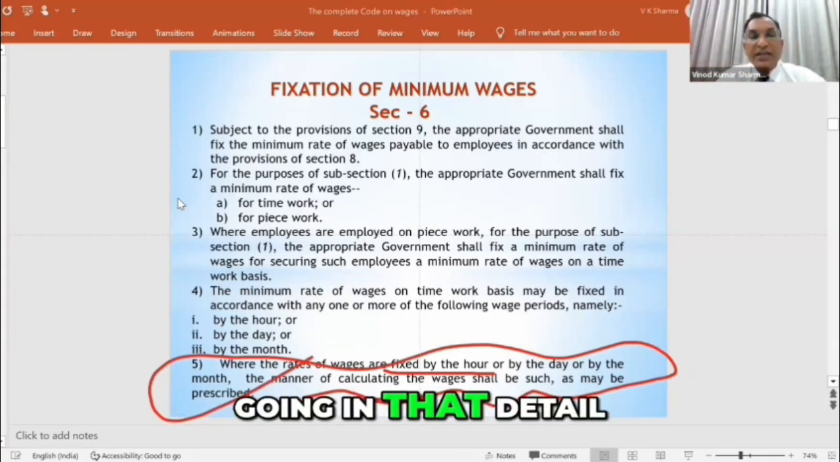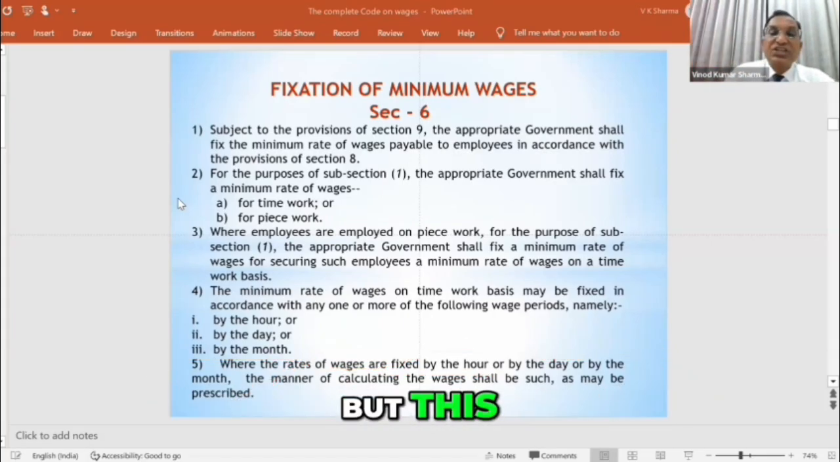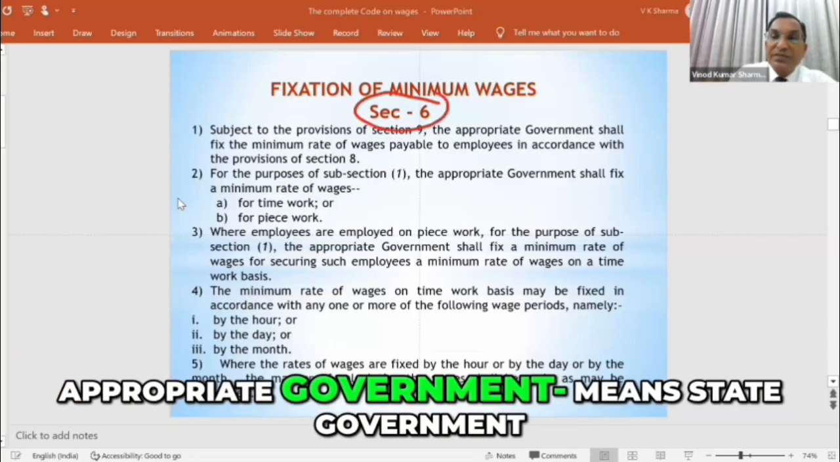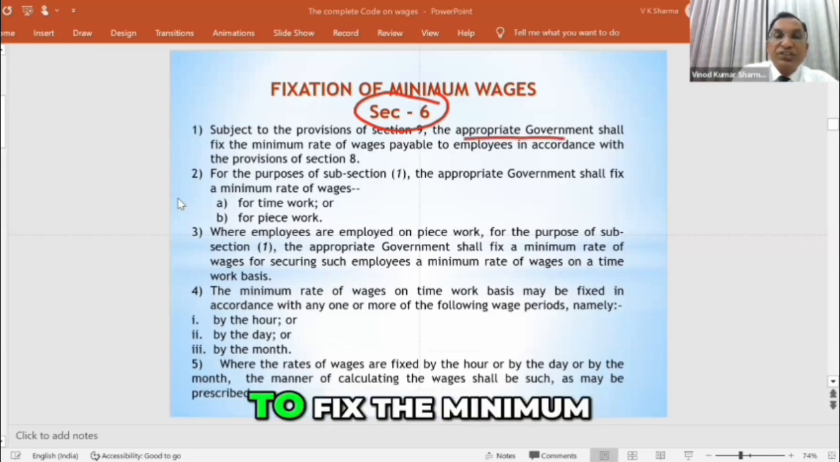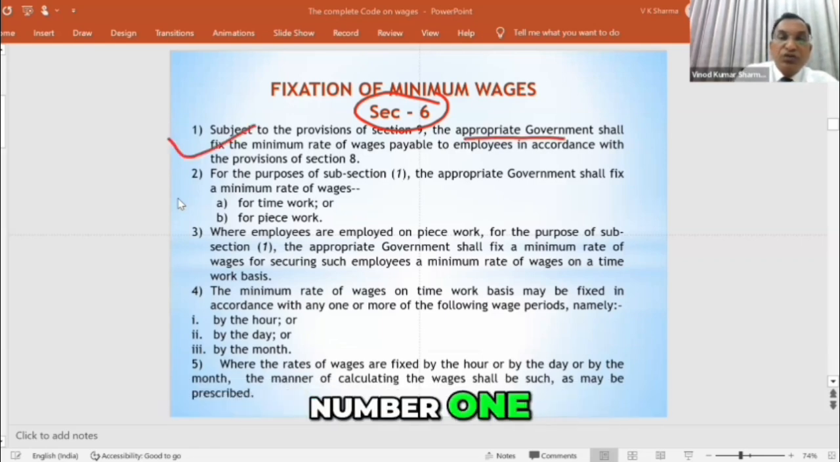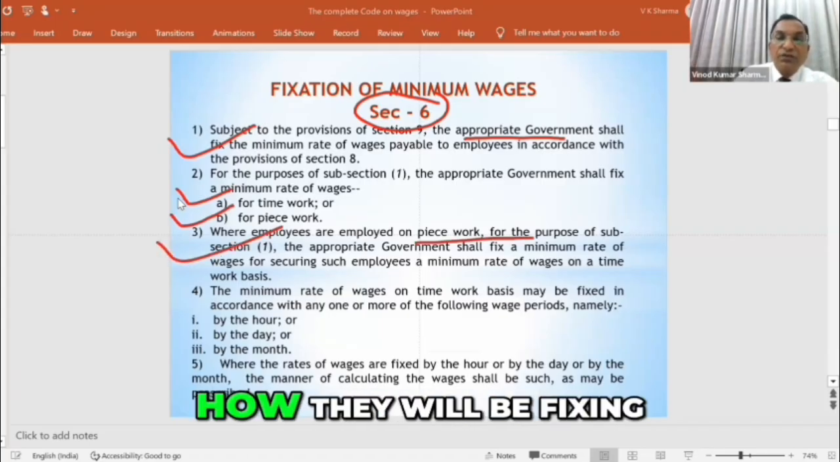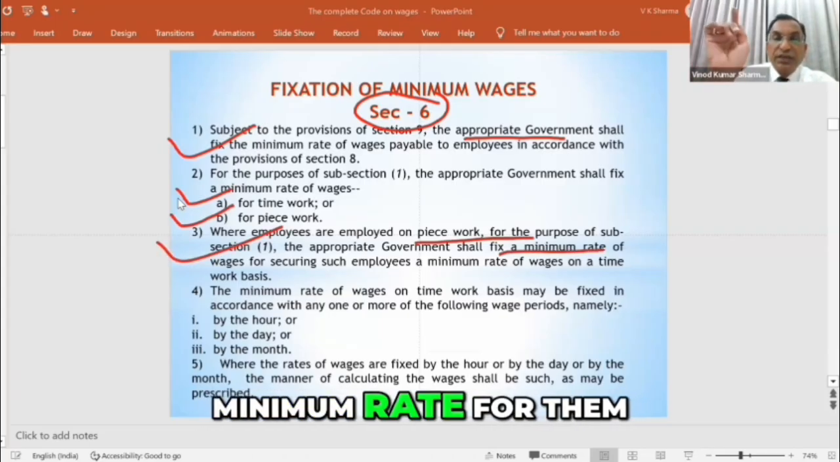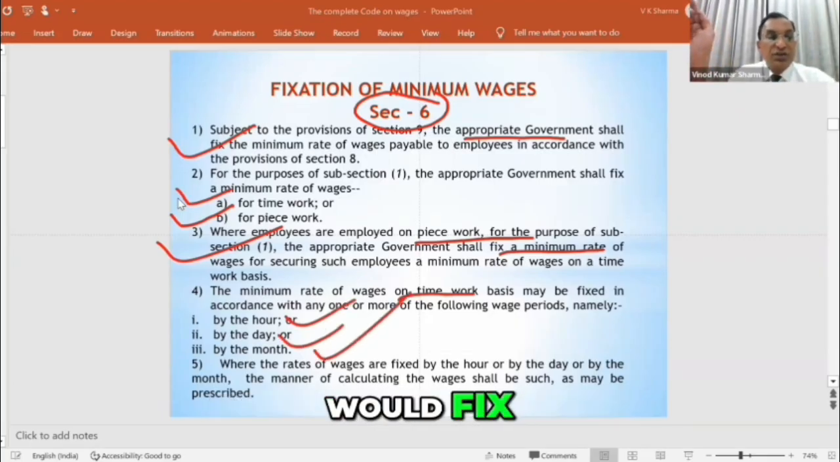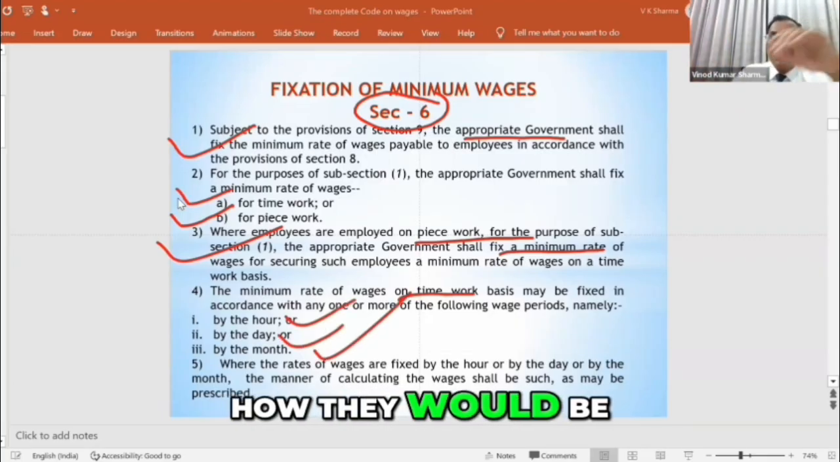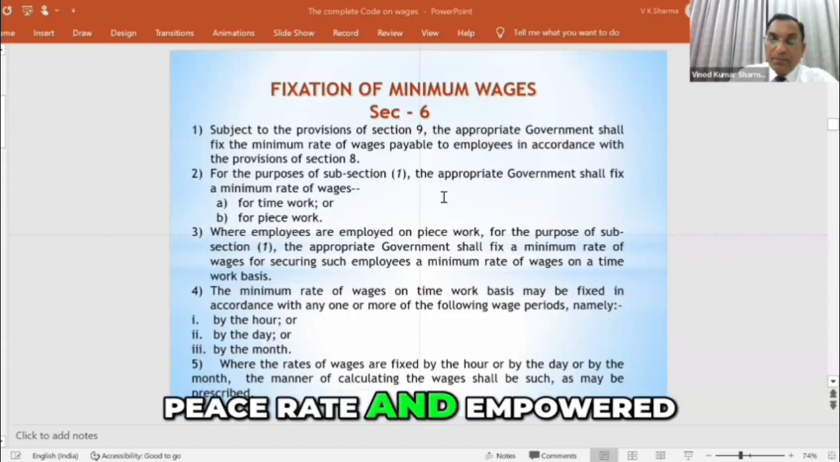So I'm not going into that detail, but this section empowers this appropriate government, means state government, to fix the minimum rates of wages, number 1, on time or piece rate, number 2, for piece rate, how they will be fixing the minimum rate, and hourly, daily or monthly they would fix. So this is how they would be fixing the piece rate and are empowered into that.